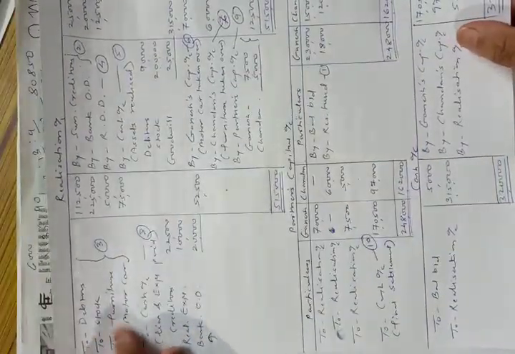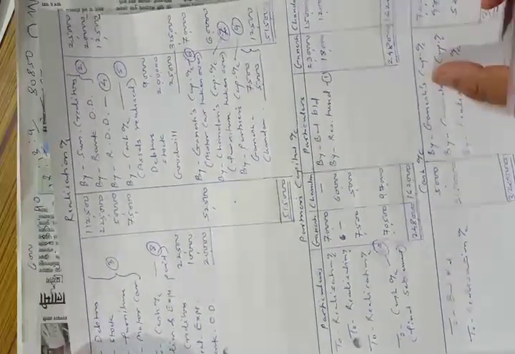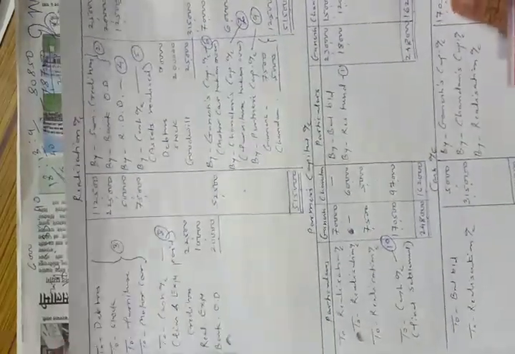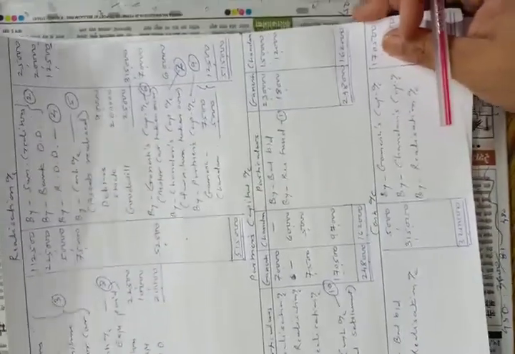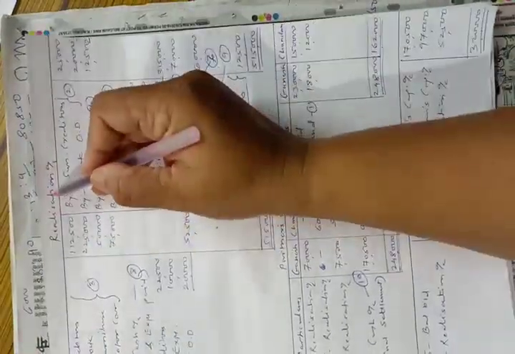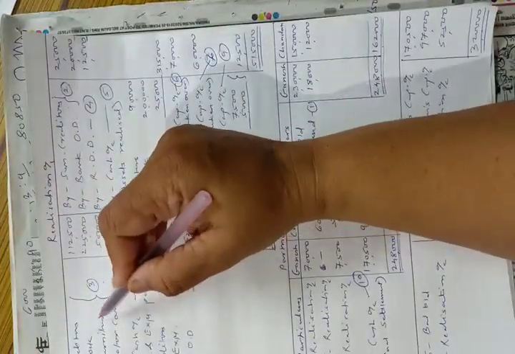Now the third entry, we have transferred all the assets to realization account debit side. So entry will be realization account debit to debtors account, to stock account, to furniture account, to motor car account.